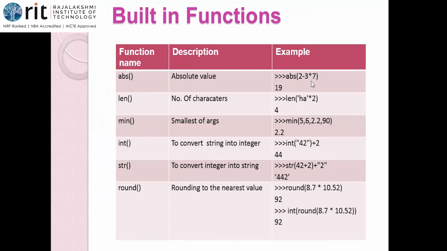ABS of 2 minus 3 into 7. So how do you do this logic? Do you remember the precedence of operators? First, I should do the multiplication here. 3 into 7, 21. 2 minus 21, isn't it? Minus 19 is the answer. But when minus 19 is given as input to the ABS function, I get the answer as 19. So it is the absolute value that is being received. The negative sign is ignored.